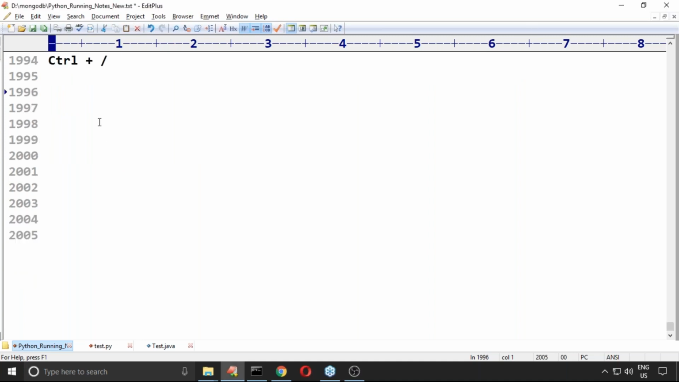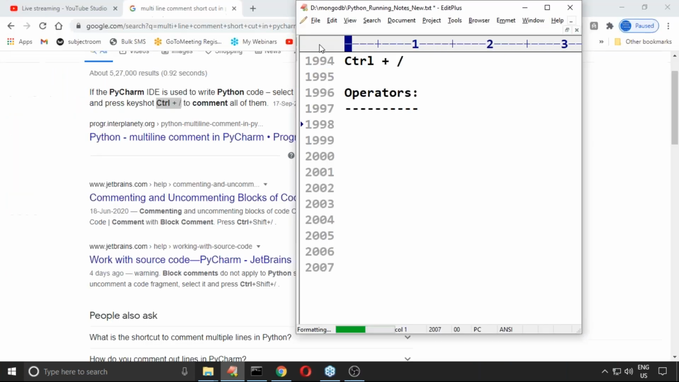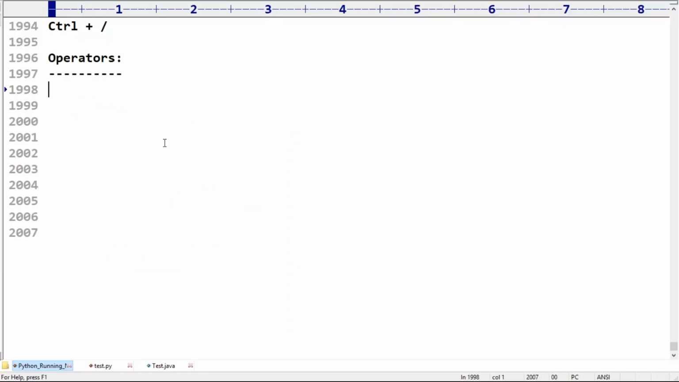Can I start the next topic? Can you please confirm? The operators concept. It is very simple, sir. Language fundamentals is a bit lengthy, but operators, input and output, flow control are very small topics only. You are not required to worry much about that.